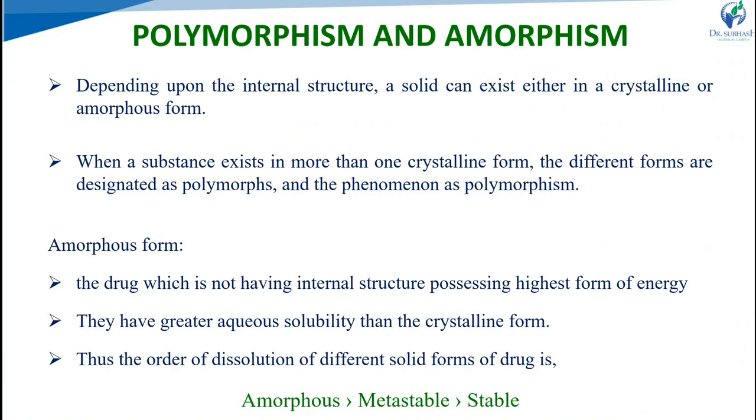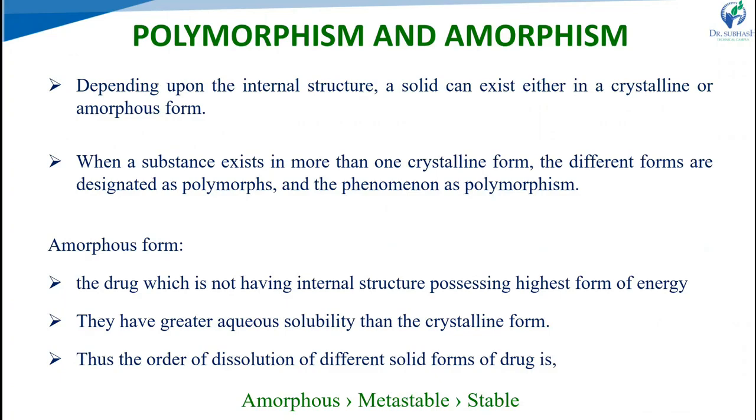Next one is polymorphism and amorphism. Two parts are there. Amorphism means not having any internal structure, and in the crystal form there are three-dimensional structures. So depending upon the internal structure, we can classify polymorphism and amorphism. A solid can exist either in crystalline or amorphous form. When a substance exists in more than one crystalline form, with three-dimensional structures, those different forms we call polymorphs, and this phenomenon is known as polymorphism.